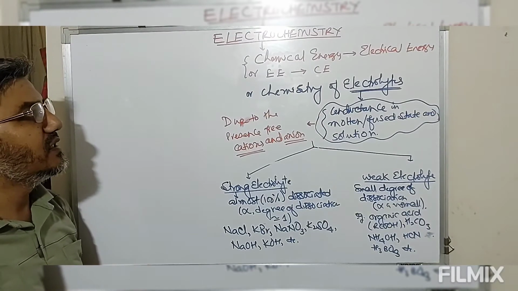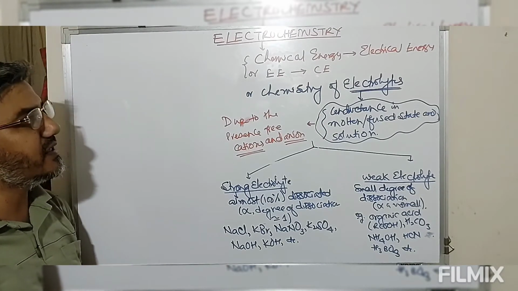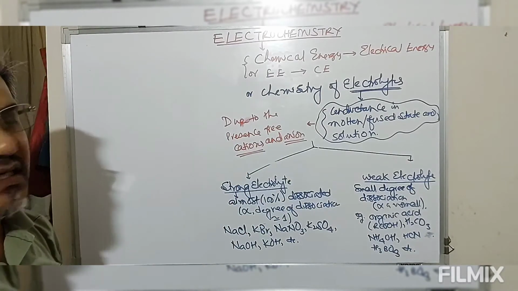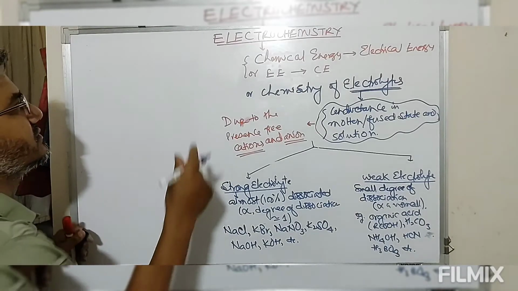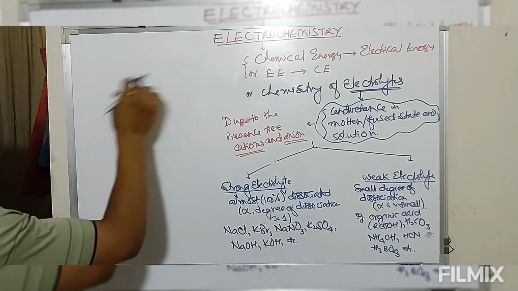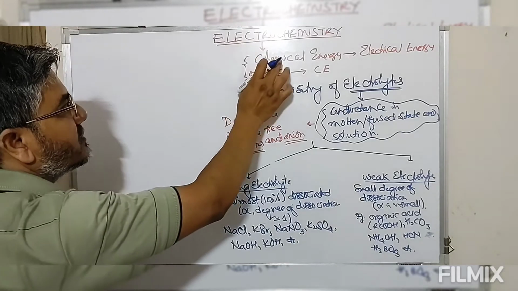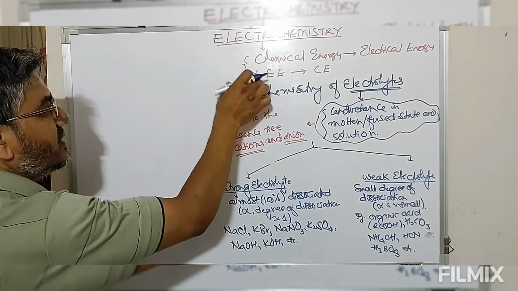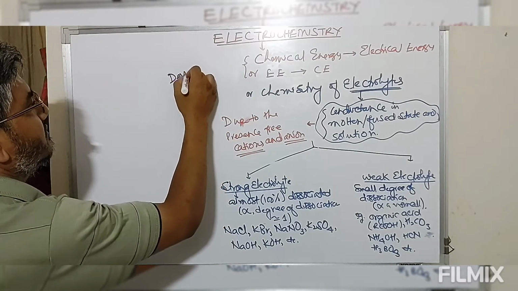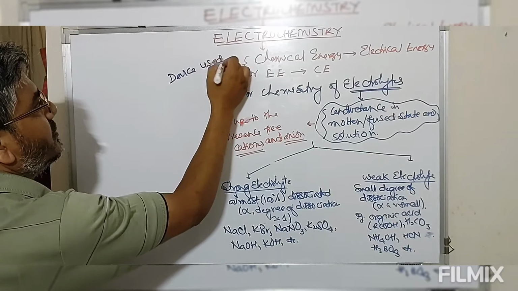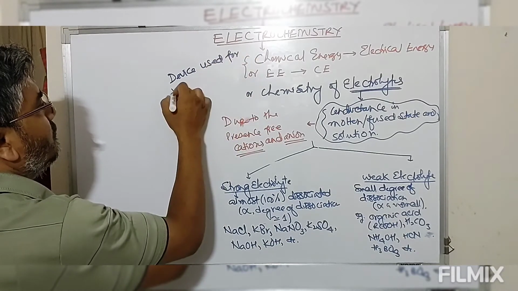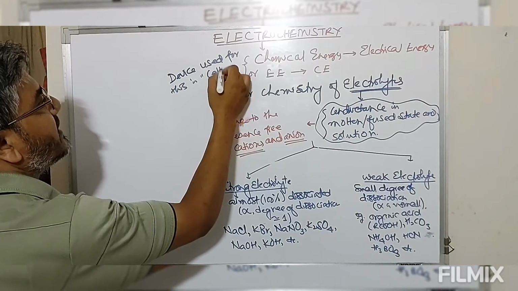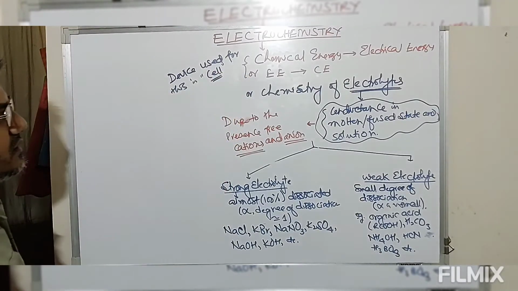This process is carried out in a device which is known as a cell.